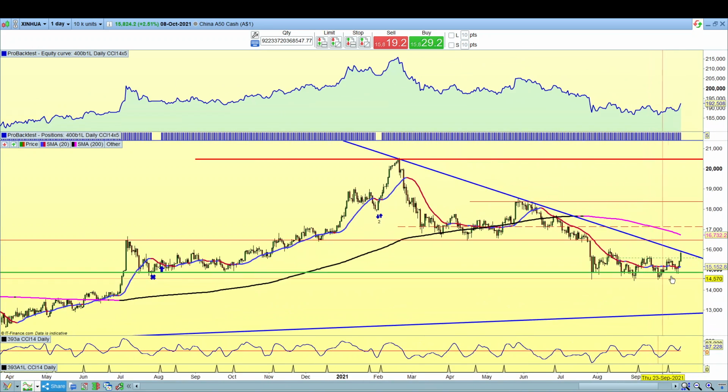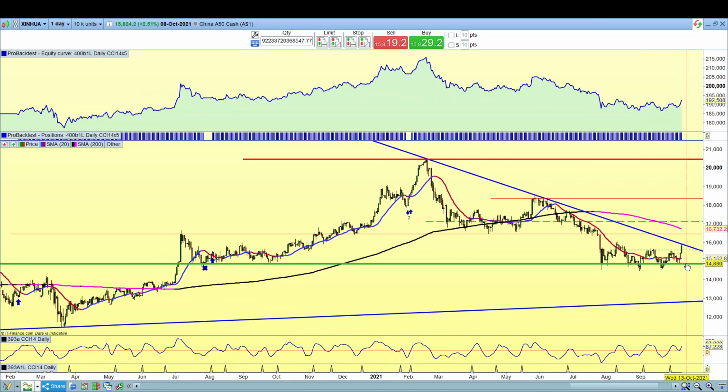So first things first, let's see if it keeps continuing along this little narrow path here. If it falls below that support, as we said, it's going to keep going further down. So we'll keep a close eye on that. And this brings us to the commodities.